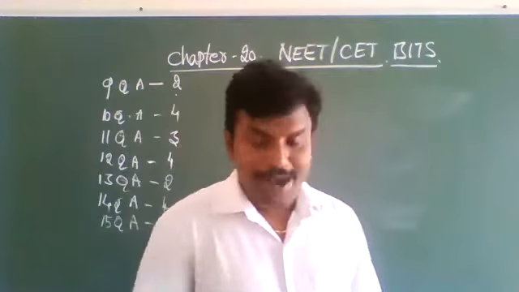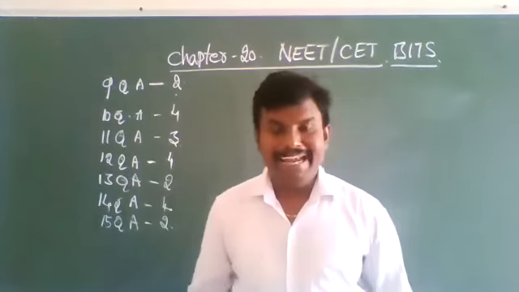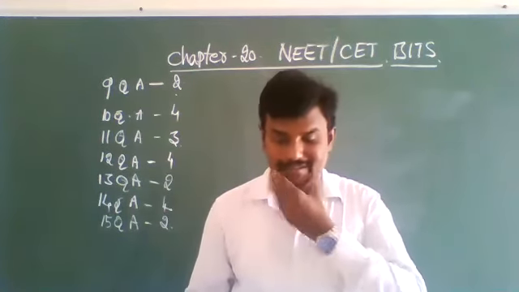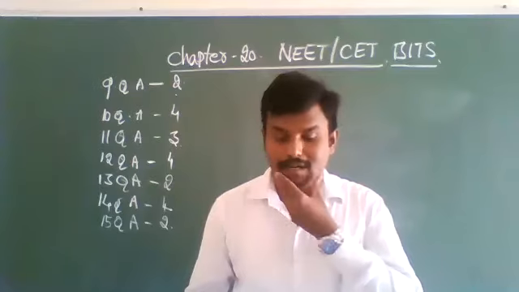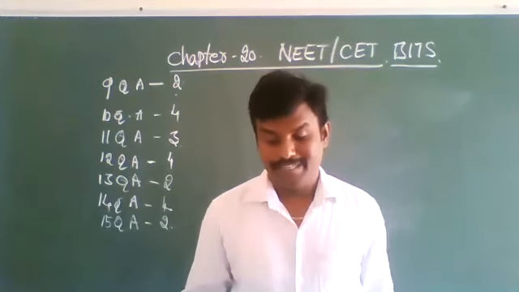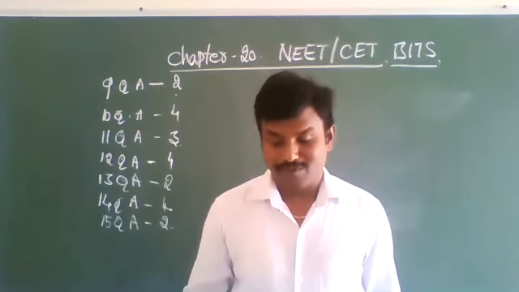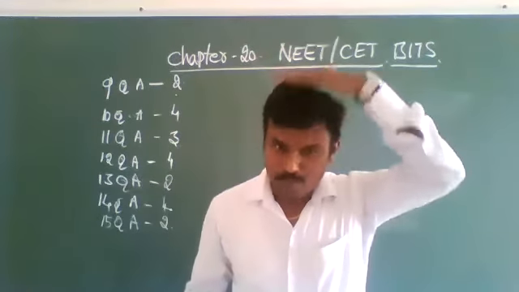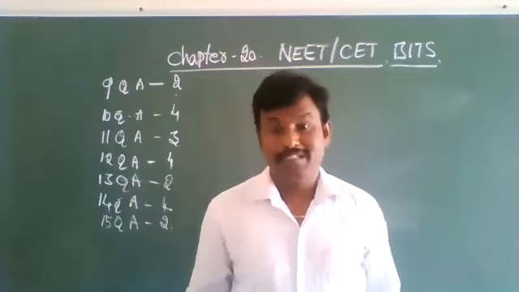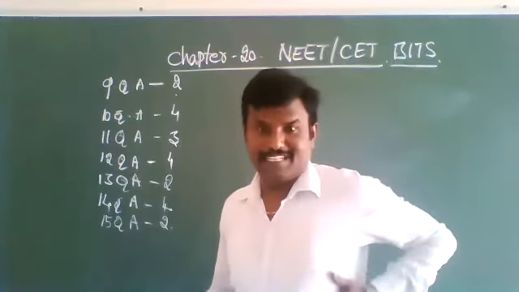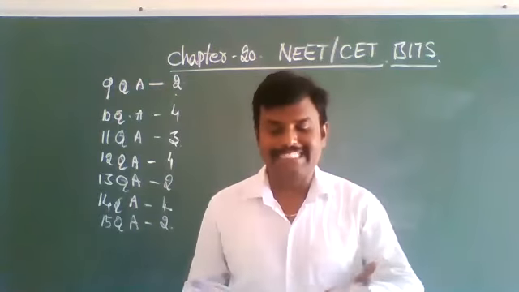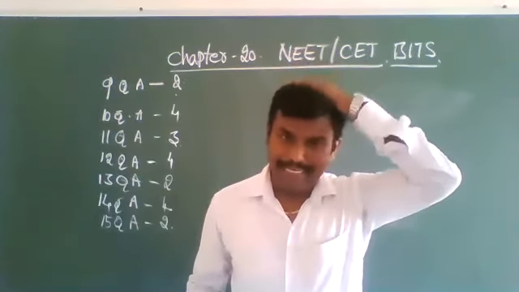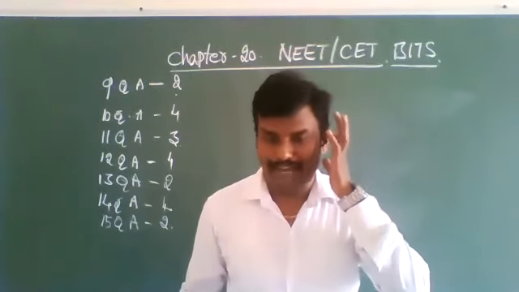Hyoid bone. Why not the remaining? Mandible, lower jaw. So tongue bone is not called mandible bone. Flat bone. Flat bone means what? Skull bones are flat. Ribs are also flat bones. But they asked about the tongue bone. We would not say frontal bone, parietal, skull bones. We will not say flat bone.